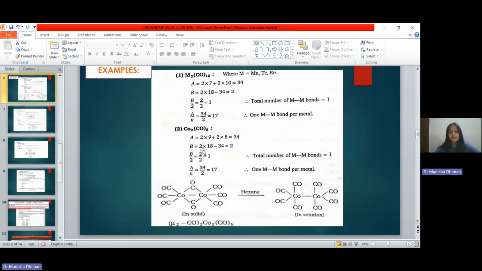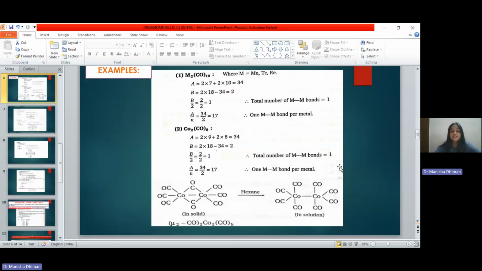So next we calculate B. B is N into 18 minus A. So we got B equal to 2. B by 2 will be equal to 1 again. So total number of M-M bonds is equal to 1. Then A by N comes out to be 17. So there is 1 M-M bond per metal.